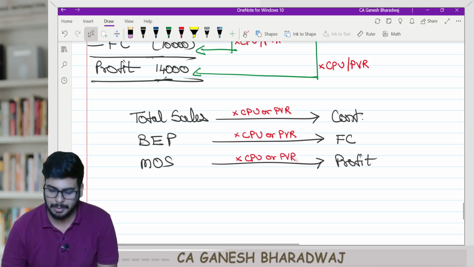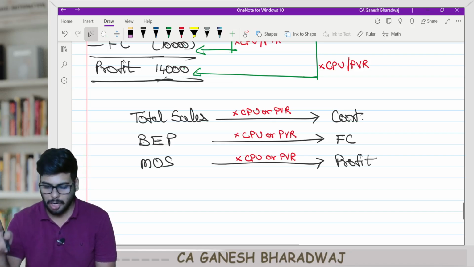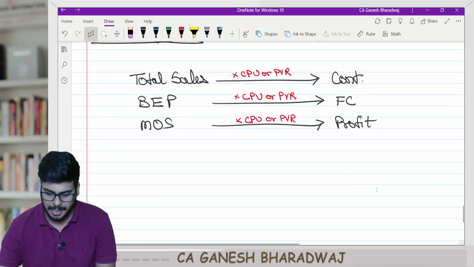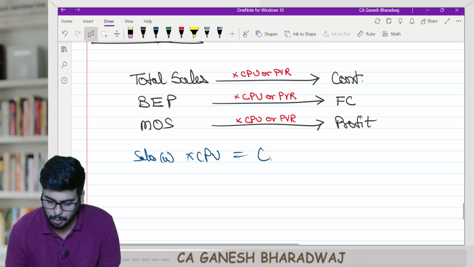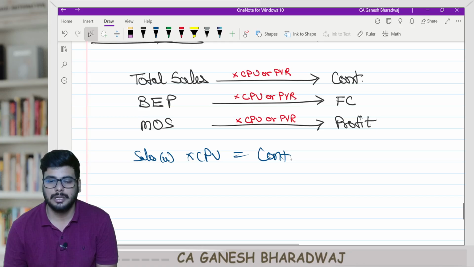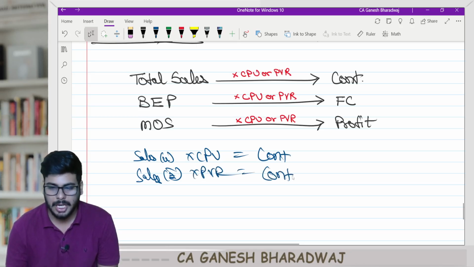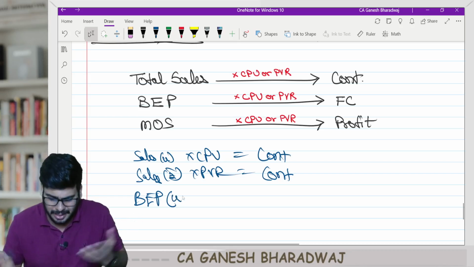You can arrive at 6 formulas, no? Total sales in units into contribution per unit is equal to contribution, correct? I can arrive at any number of formulas. Sales in value into PVR is equal to contribution. Here I can say break even point. You need not write all these things down. Or if you want, you can write, but I don't think it's necessary.